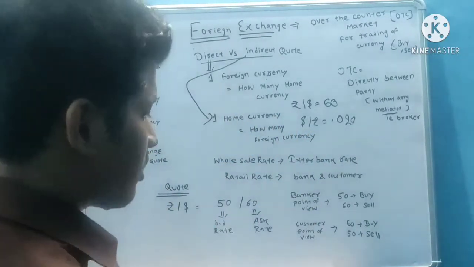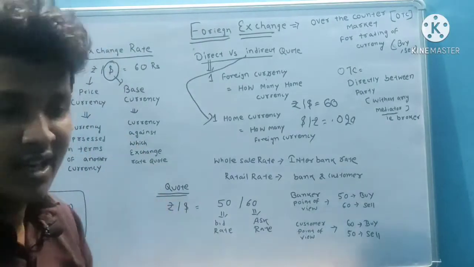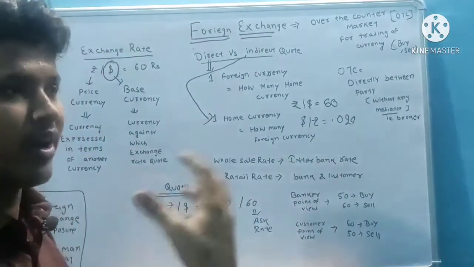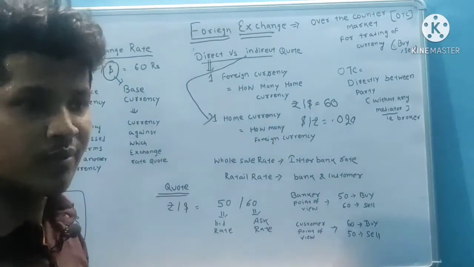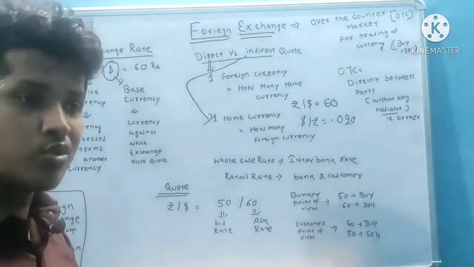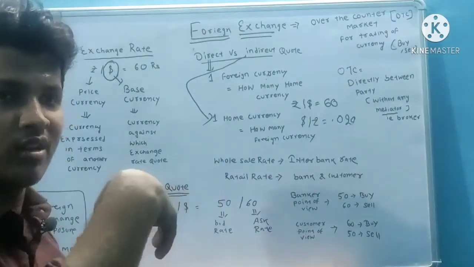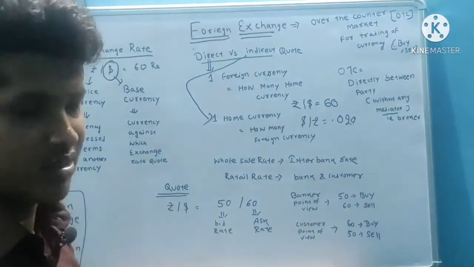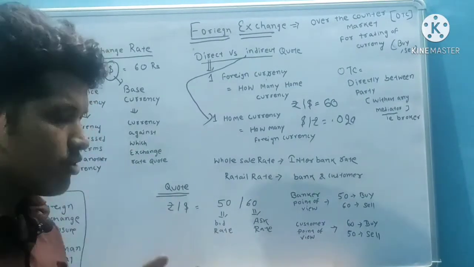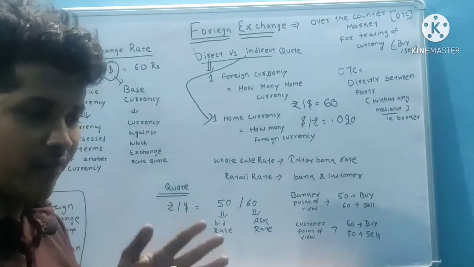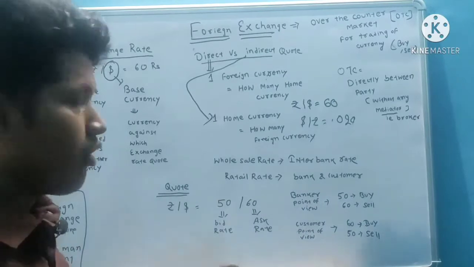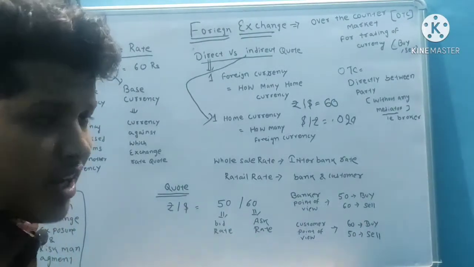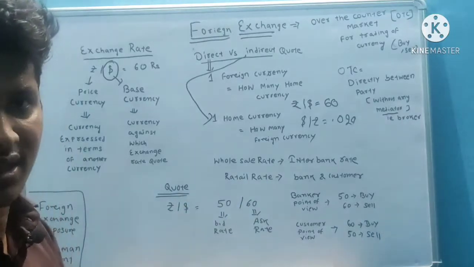In foreign exchange, like in the general market, whenever a customer buys from a retail market, that retailer buys from a wholesaler, and that wholesaler buys from a manufacturer. Like that, the exchange rate is divided into wholesale rate, that is the interbank rate, and retail rate, that is the bank and customer rate.